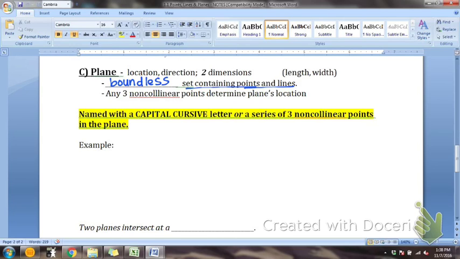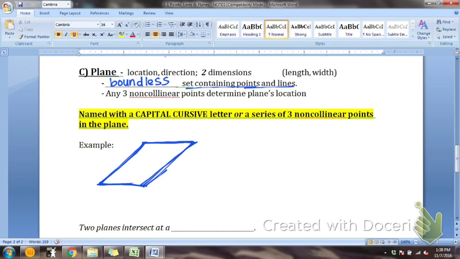Okay, so this is what a plane looks like. We draw it as like a crooked or a sideways rectangle. I'm not asking you to be artists. I'm asking you just to draw what you can, do your best. A sideways rectangle. This is the symbol we use for a plane.